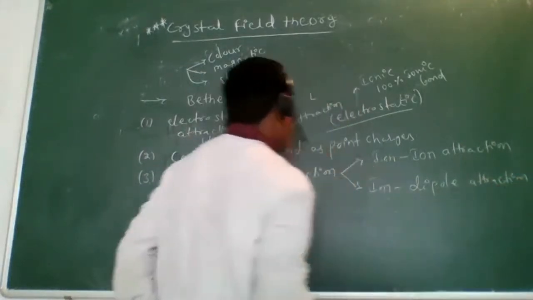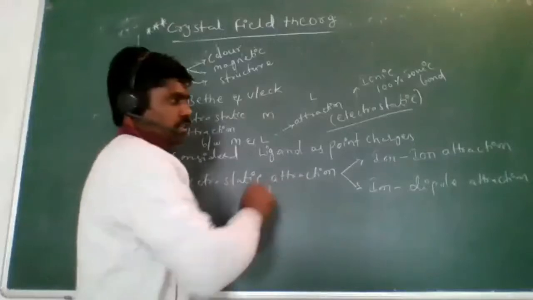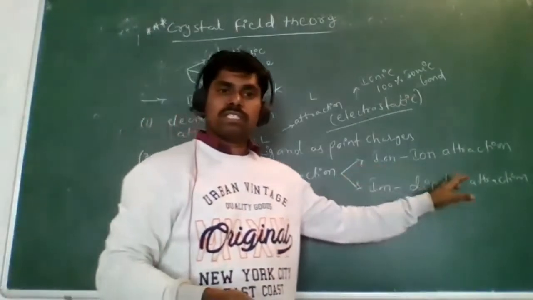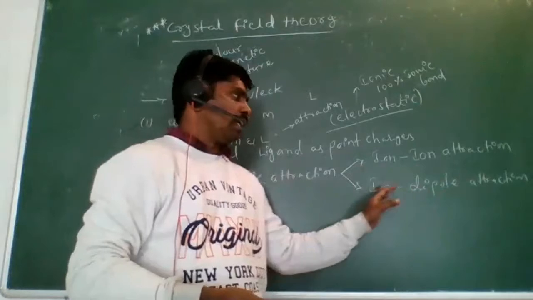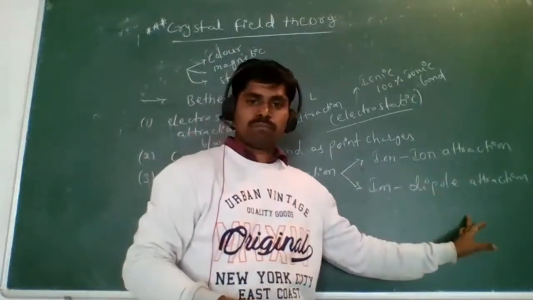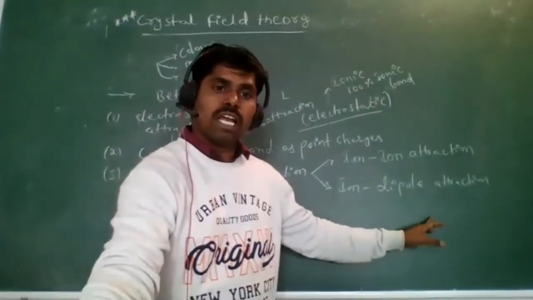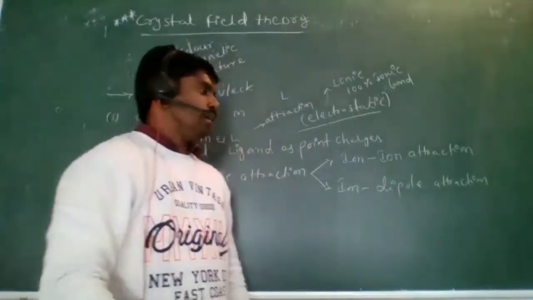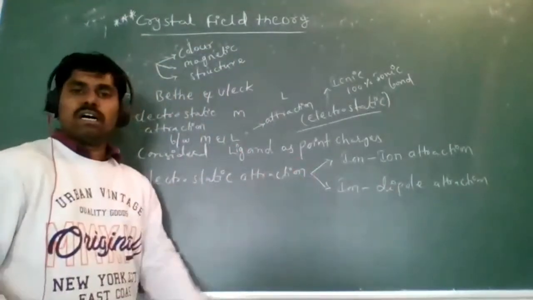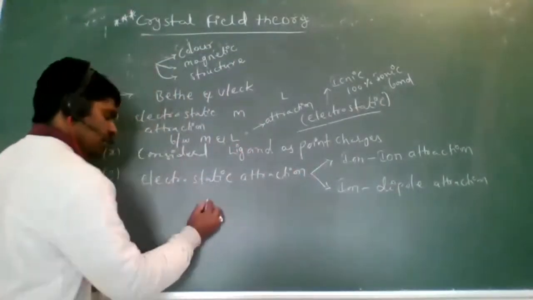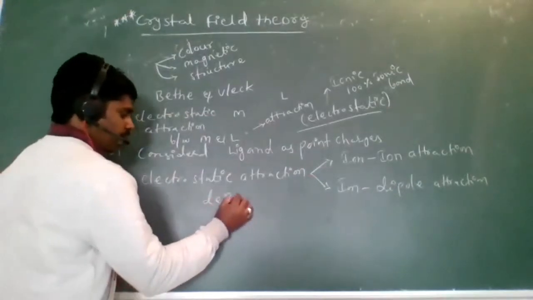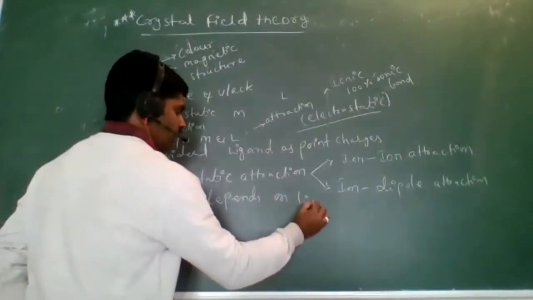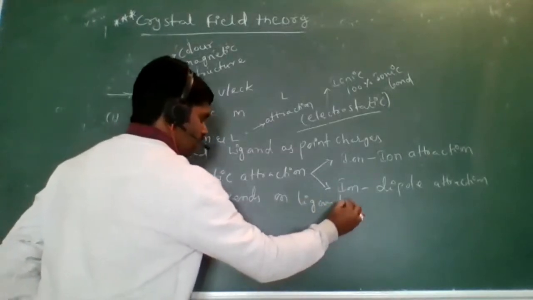So electrostatic attractions are of two types: one is the ion-ion attraction, one is the ion-dipole attraction. Look at here. It depends on the ligand nature.